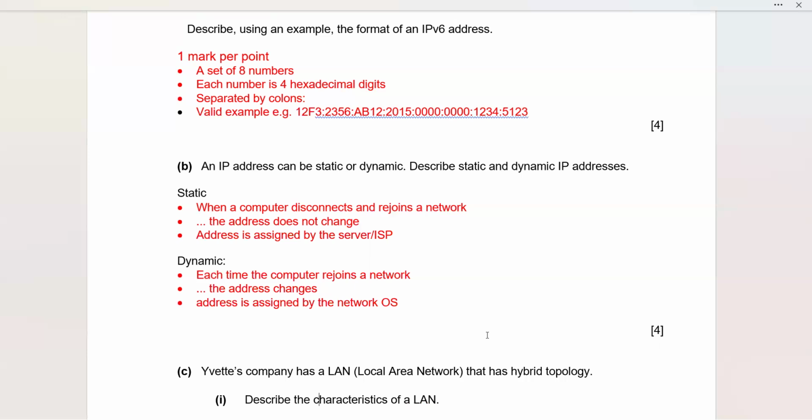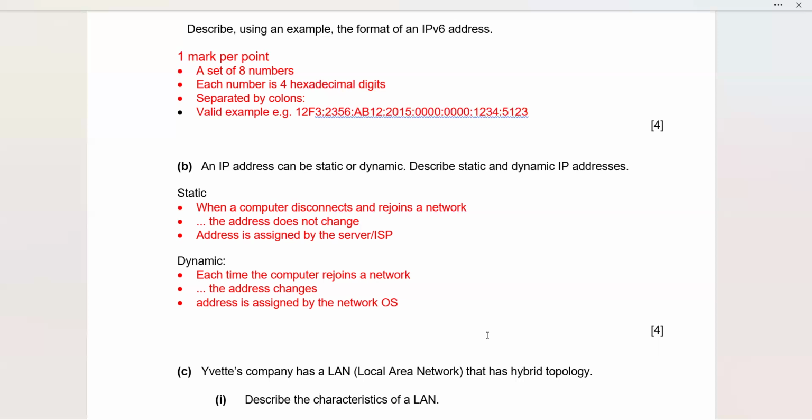By your DNS, am I right? By your DHCP, that's correct, Adi. So that is what you can recall. The dynamic IPs are assigned by a DHCP server for the moment when you are connected to the network, and the moment you log off, then that becomes available. And when you reconnect, when you rejoin the network, then you might be assigned a new IP address, and that is the dynamic IP address.